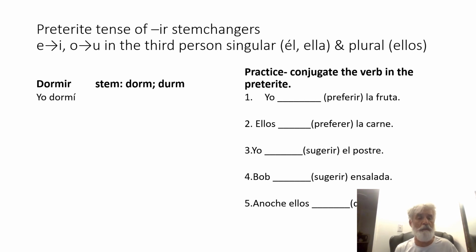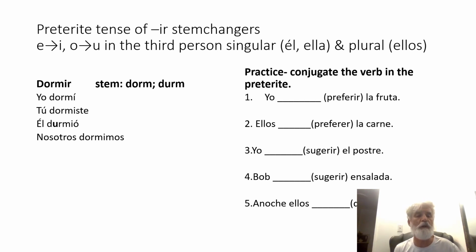So let's go ahead and conjugate it. Let's do the yo form, and it's yo dormí. I use the original stem dorm. What about tú? Tú dormiste. I use the original stem. What about nosotros? Dorm. Nosotros dormimos. We slept. What about he or she? Will there be a stem change? Yes, there always is with IR stem changers in the preterite. In this case, the verb has an O in it.